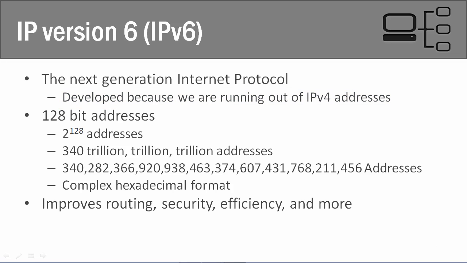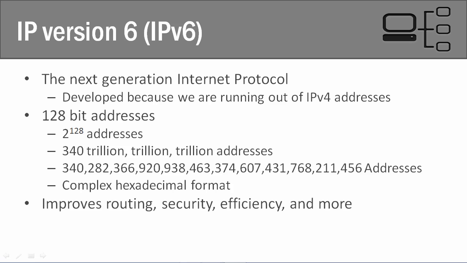Now, if you look at the difference, when we talked about IP version 4, it's a 32-bit address, and IPv6 is a 128-bit address. When you determine the math to determine how many addresses it is, it's 2 to the power of how many bits. So for IPv4, it was 2 to the power of 32, which equaled roughly 4.3 billion addresses. Well, 2 to the power of 128 is 340 trillion trillion trillion addresses, and there's the actual amount on the screen. And if you take that and divide it by our world population, you'll see that we're never going to run out of addresses with IPv6, just because there are so many potential combinations of addresses.